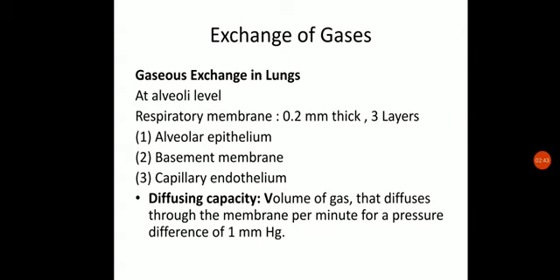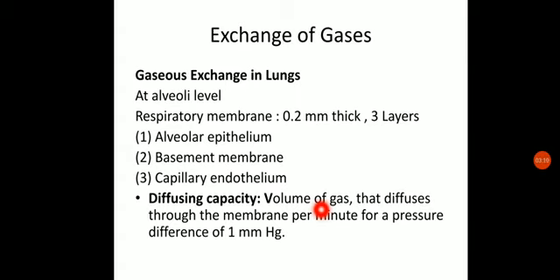The volume of gas that diffuses through the membrane per minute for a pressure difference of 1 mmHg. We know that the diffusion takes place due to the difference in pressure only. So the volume of gas that diffuses through the membrane per minute for a pressure difference of 1 mmHg is called diffusion capacity.